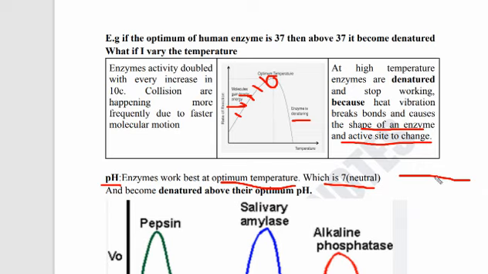I can give you an example of temperature. For example, our body works best at its optimum temperature, which is 37 degrees centigrade. What if the temperature of the environment increases? Our body will start sweating, because it is above the optimum temperature. And what happens if the temperature is below the optimum? Our body will feel cold.